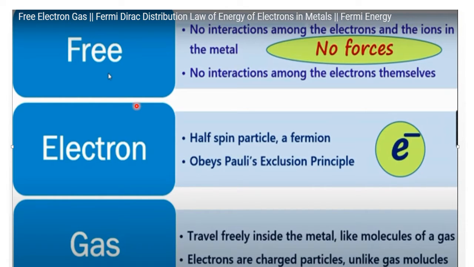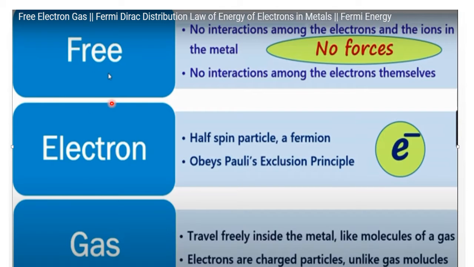Good afternoon, everyone. Today we'll discuss applications of the Fermi-Dirac distribution law. Here we'll go with one of the important applications of the Fermi-Dirac distribution law, that it is applied to explain the behavior of electrons in metal. So before coming to the Fermi-Dirac distribution law of energy of electrons in metals, let us discuss free electron gas.